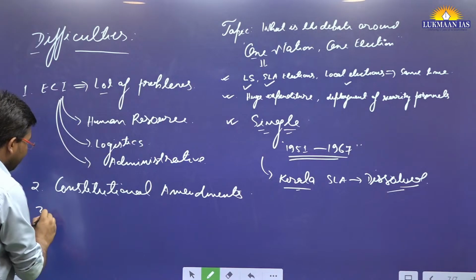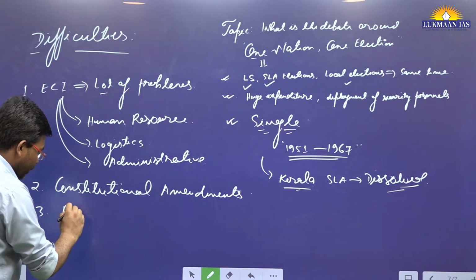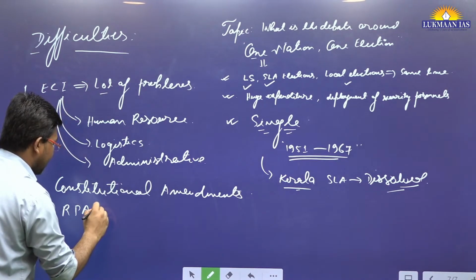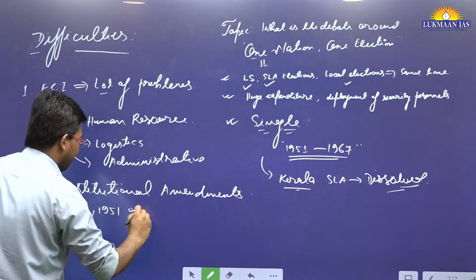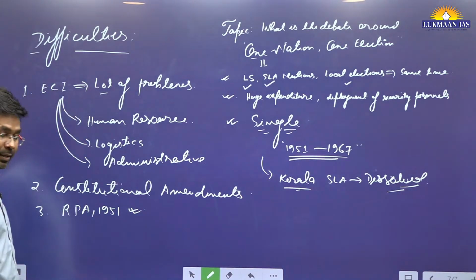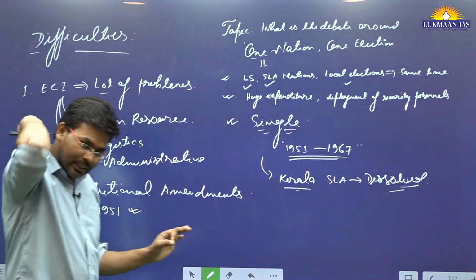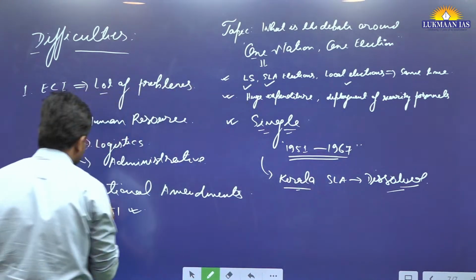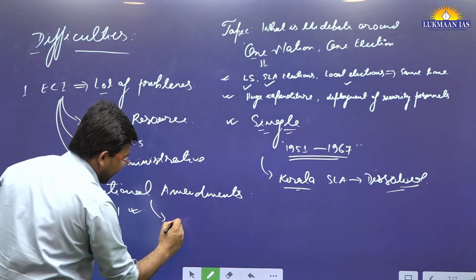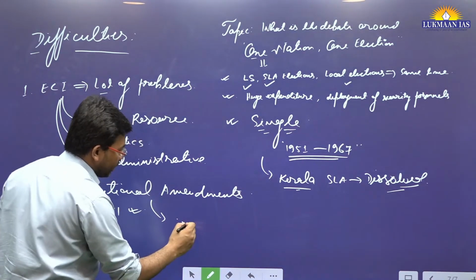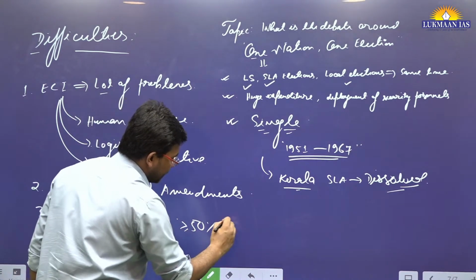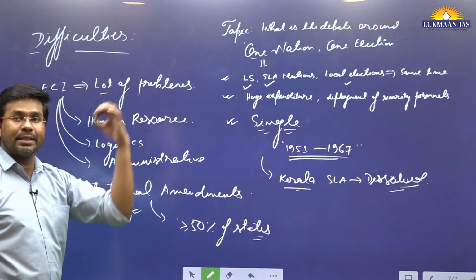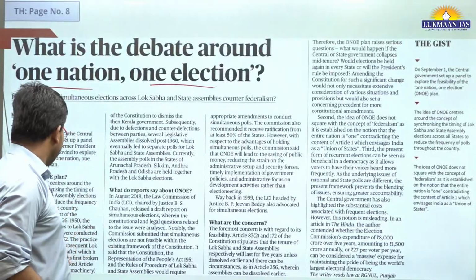It will even require the Representation of People's Act, RPA, 1951 to be amended. And there are other problems as well. If those amendments have to be done, they need ratification by at least 50% of the states also. So the present government would need that as well. A lot of problems are there with respect to this.